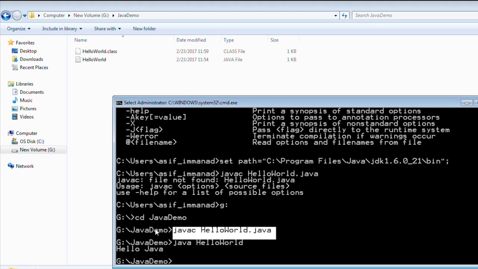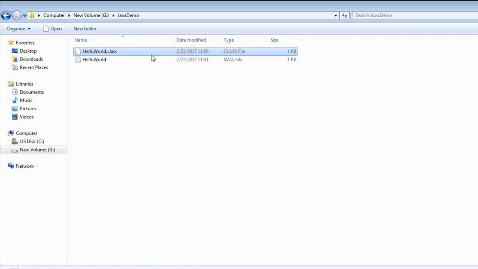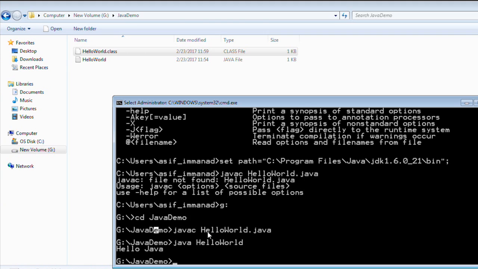It will not revert anything, and once I compile it, what I'll get is a .class file. This file will be auto generated. It will be created automatically once I use javac HelloWorld.java. After that, I'll simply use java followed by the name of the file, that is HelloWorld. No extensions, so it will by default look for the .class file. What I'll get is an output, so my application will run. This is how we can execute a simple program from the command line.